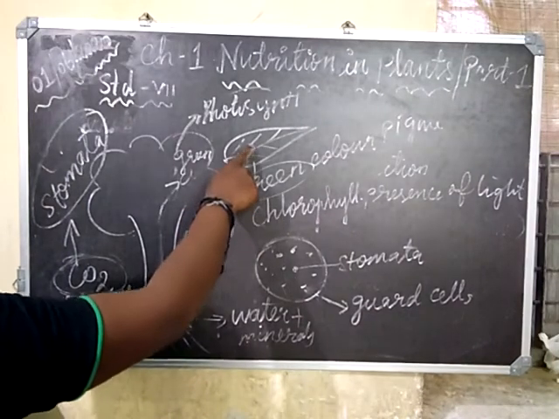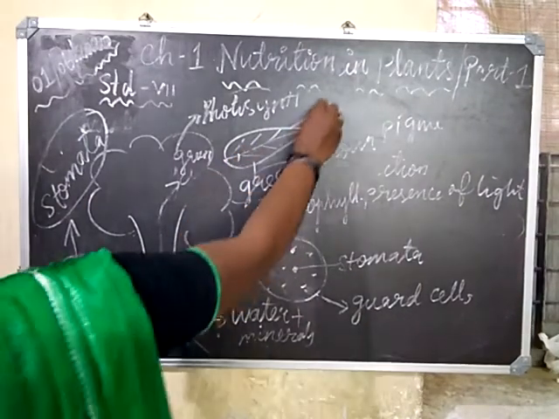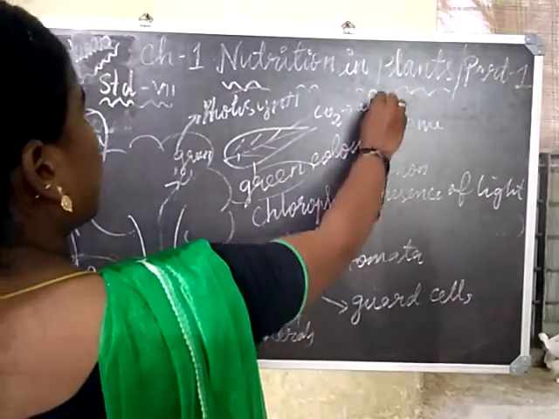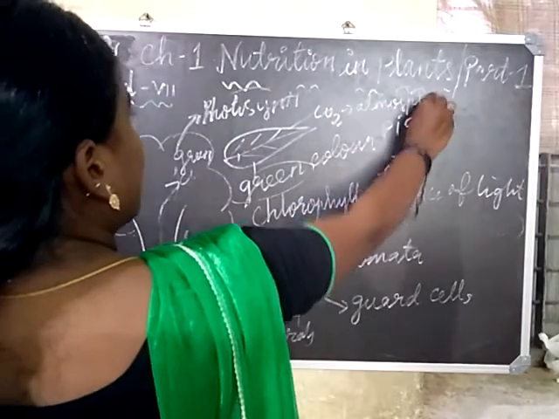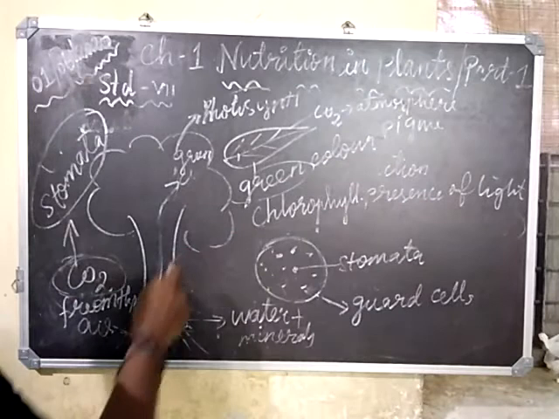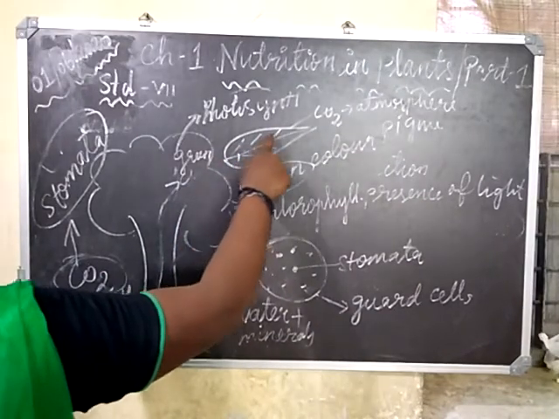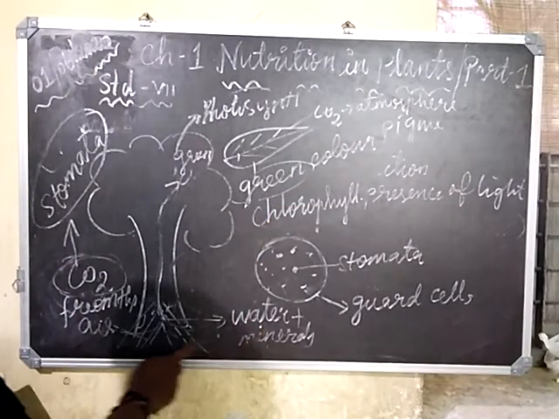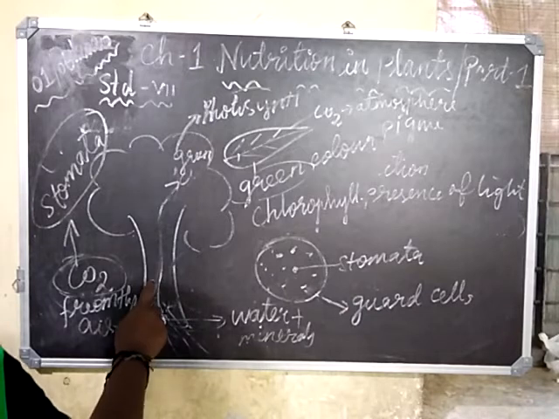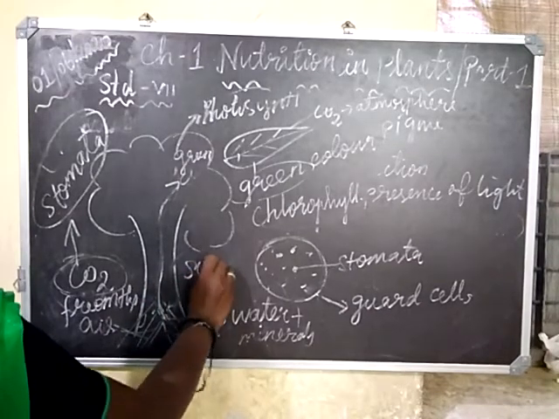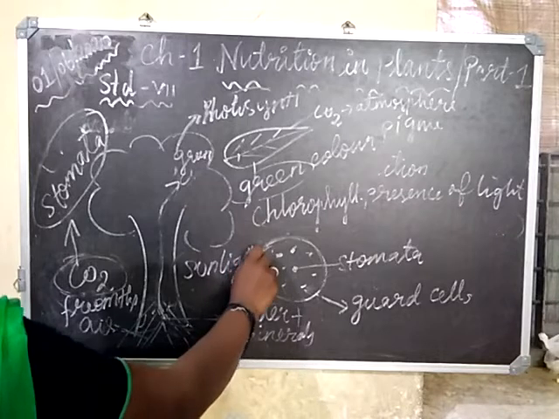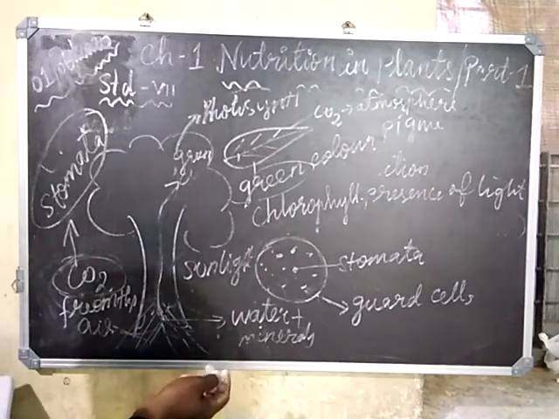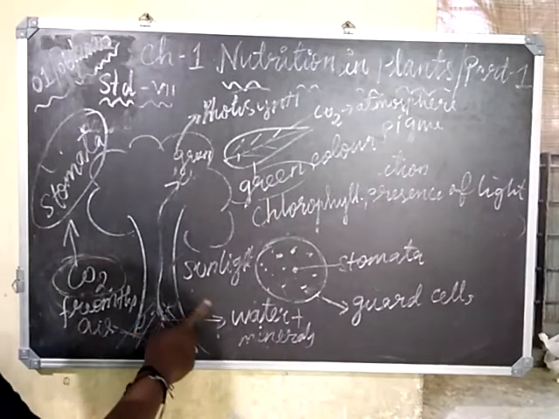Now, the leaf has taken CO2 from the atmosphere, water and minerals from the roots, and in presence of sunlight, it starts to manufacture food. That is how the manufacture of food takes place.